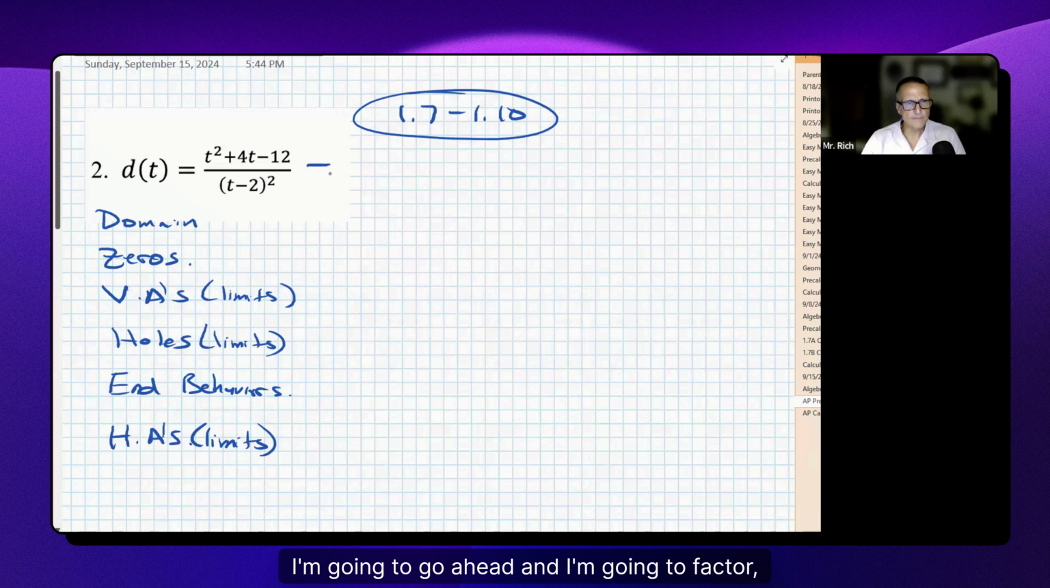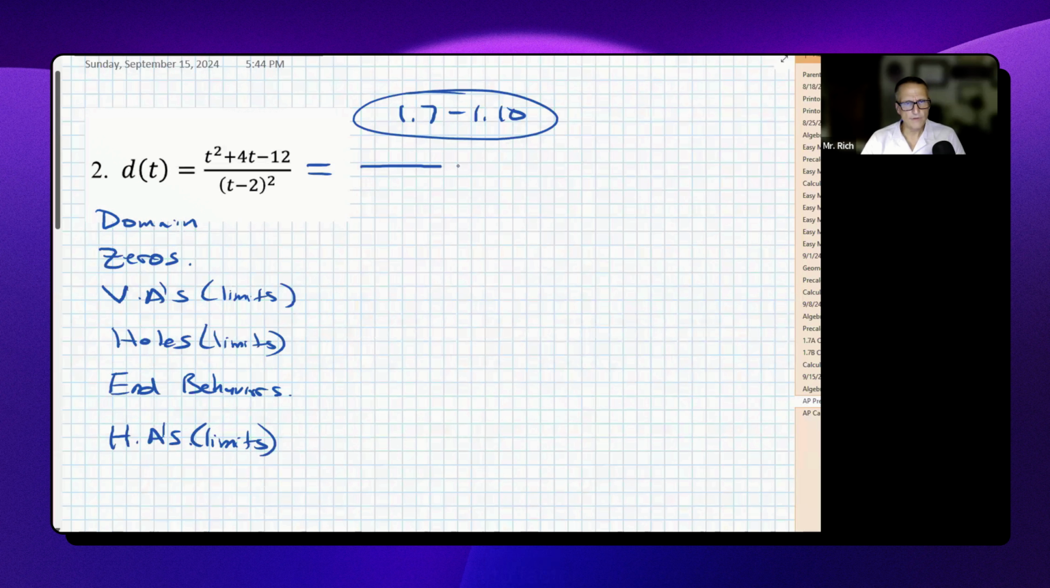Well, the first thing I'm going to do in this case is go ahead and factor both the top and the bottom. Well, there's not much to factor on the bottom. It's already t minus 2 squared. But I can factor this on the top: t plus 6 times t minus 2.